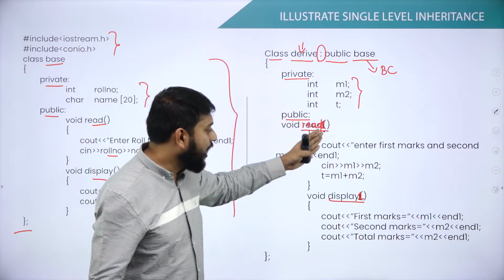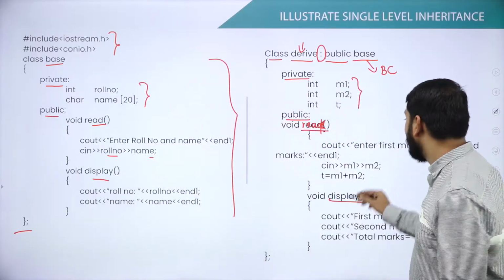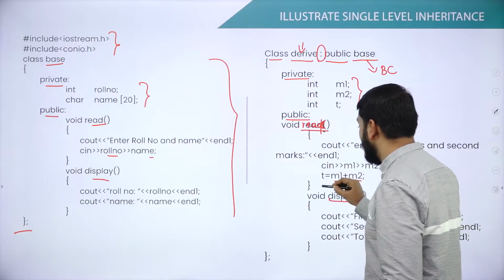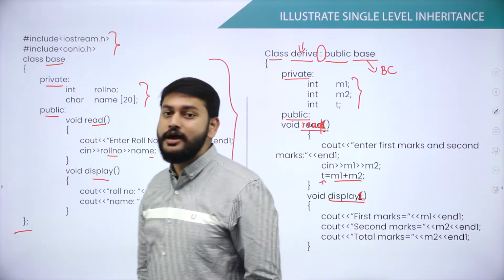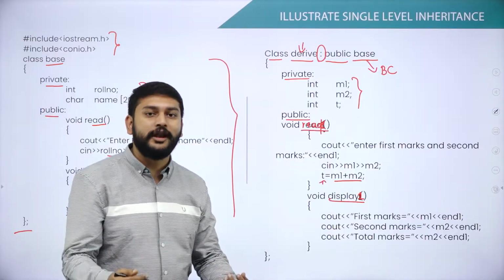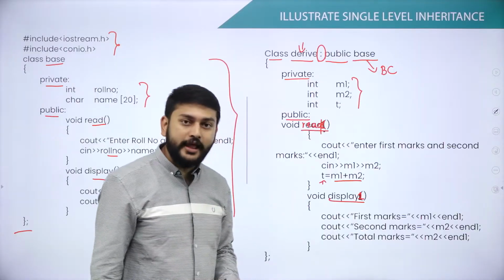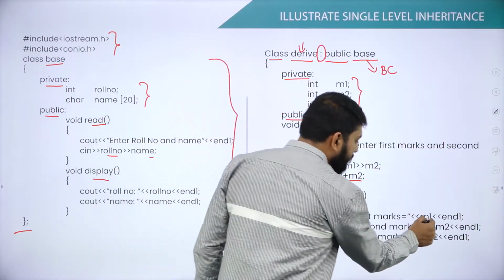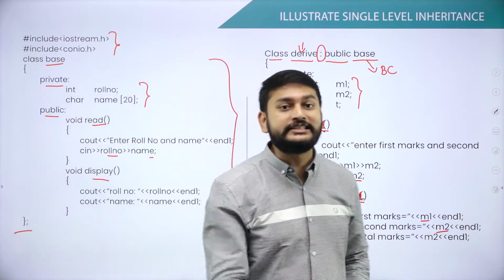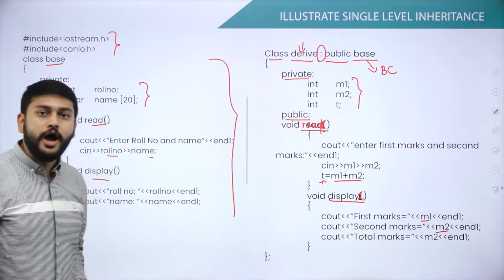In this function, I'm just doing the same thing. I'm just reading the values of m1 and m2, performing m1 plus m2, and storing it in t. That is what you should understand. So read is to read the values of m1 and m2 and perform the addition of m1 and m2. Then after that, display prints the value of m1, m2, and also the value of total, which is m1 plus m2. I'm not doing anything else. That is what I want all of you to observe here.